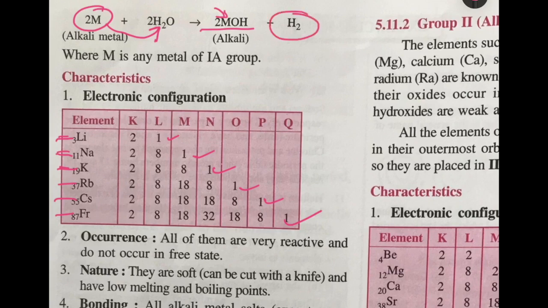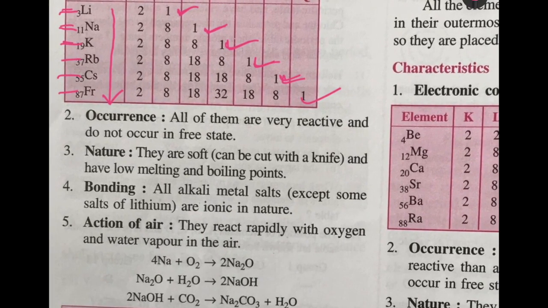Now next, when we move to the characteristics of the alkali metals, you will see that in the electronic configuration, as you go down the group, the number of shells will increase, and the last orbit will have one electron. And where do you find them? Since they are very, very reactive, you will not find them in the free state. They are always found in the combined state. They are very soft metals and can be cut with a knife, and they have low melting and boiling points.